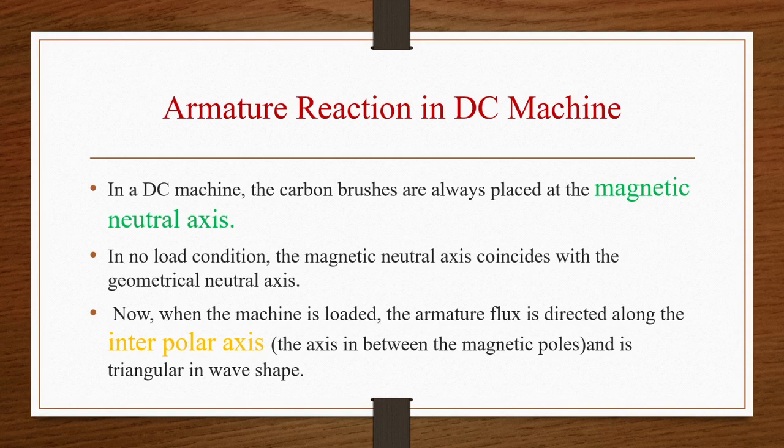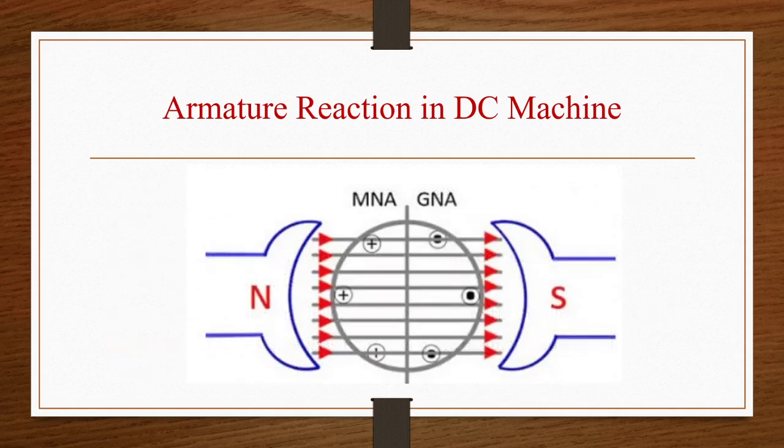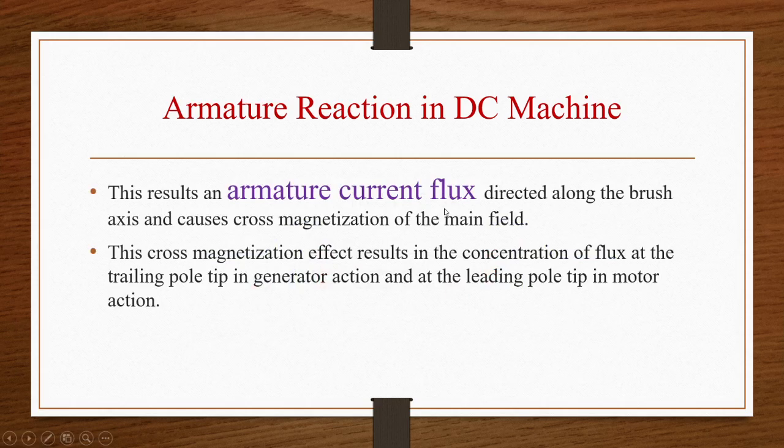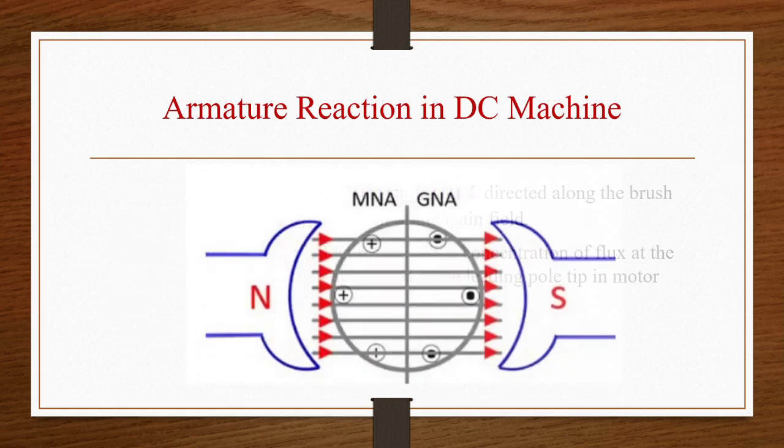So when the machine is loaded, armature flux is directed along the interpolar axis, and it is triangular in wave shape. What we are telling here is that there are two axes, the magnetic neutral axis and the geometric neutral axis, and these two should coincide when there is no load. During no load condition, MNA should coincide with the GNA. Otherwise, this will result in armature current flux directed along the brush axis and causes cross magnetization of the main field.